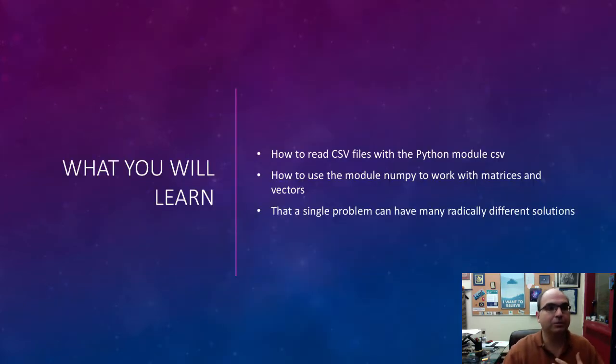Okay, so let's take a look. This is what we're going to learn here. Some simple specifics. You're going to learn how to read a comma separated value file into Python. This is actually really useful because a lot of times the way that you're going to get data from an application, okay, the way we get the data is somebody will mail you an Excel spreadsheet, right? And then it's up to you to somehow be able to read that. And the answer is that we can get Excel, we can tell it to export comma separated values, and then load those into Python. It works great.